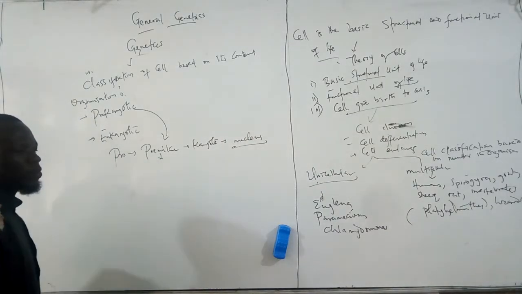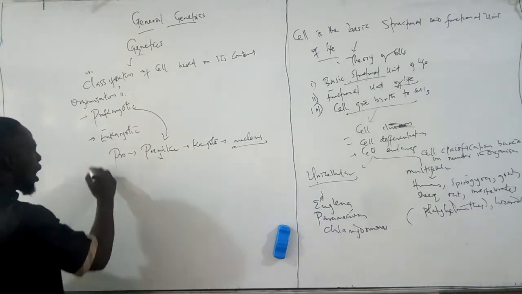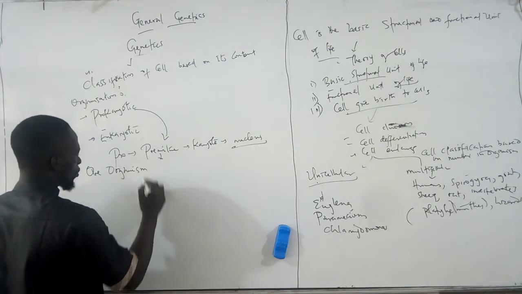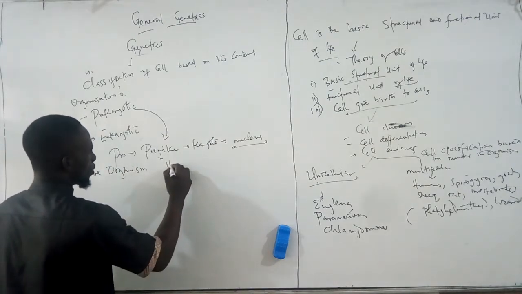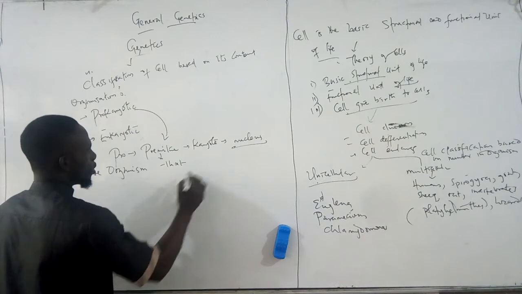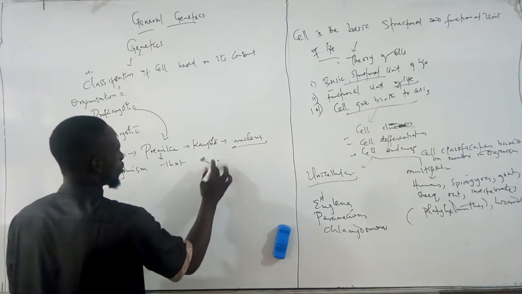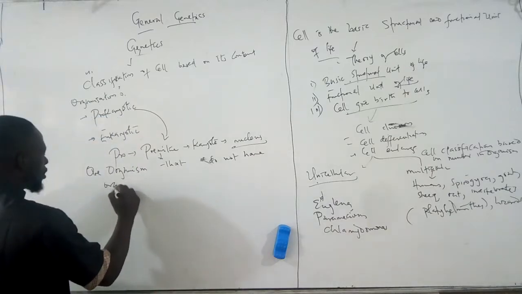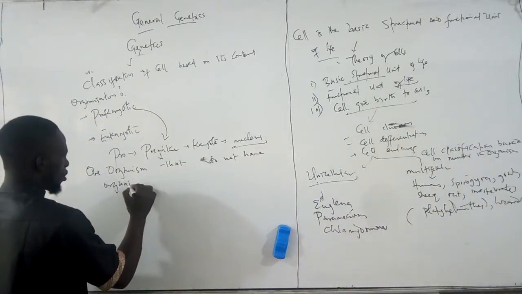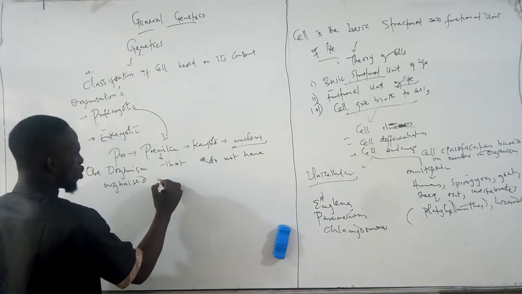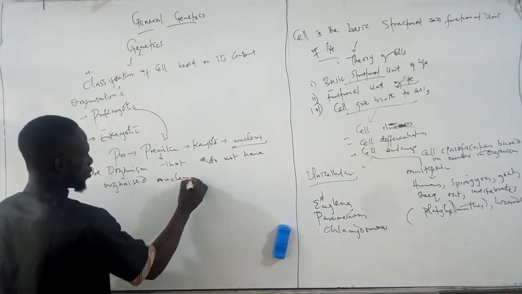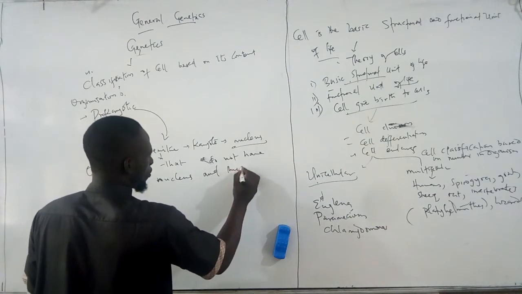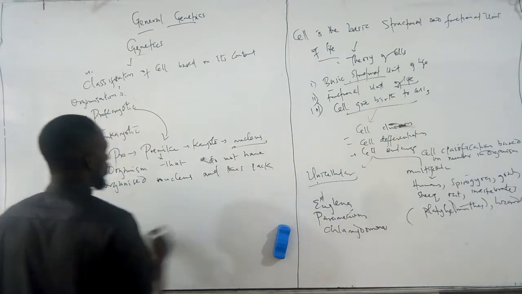It simply means prokaryotic organisms are organisms that do not have an organized nucleus and thus lack a nuclear membrane.